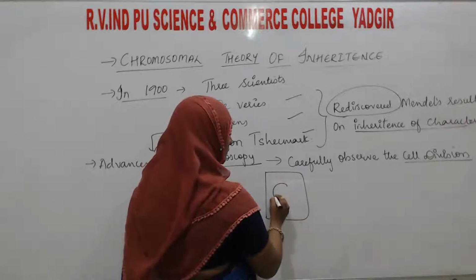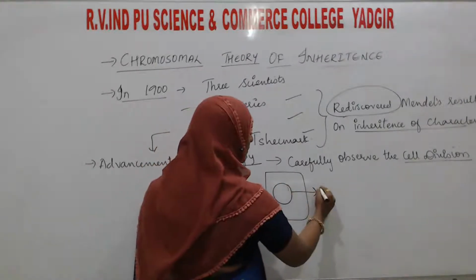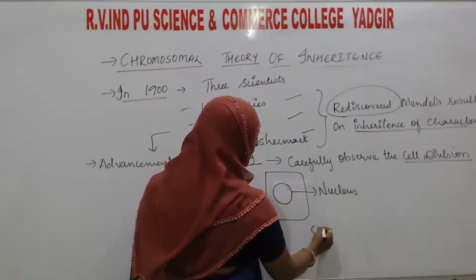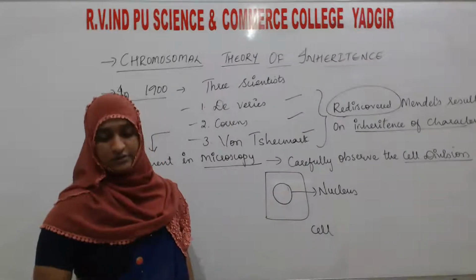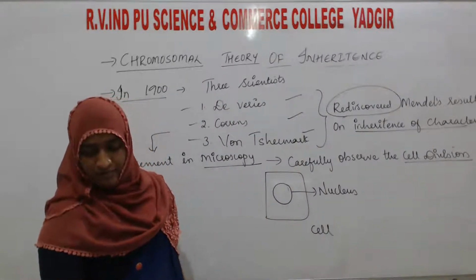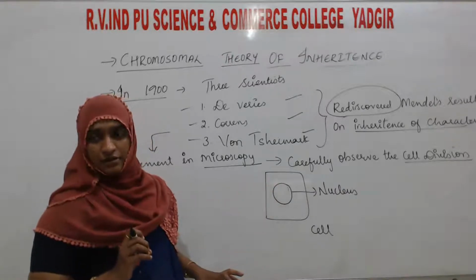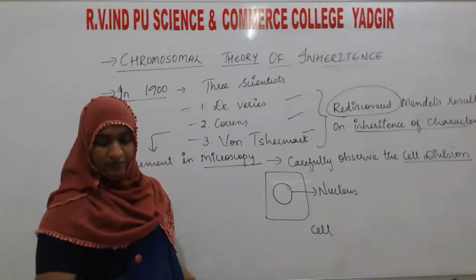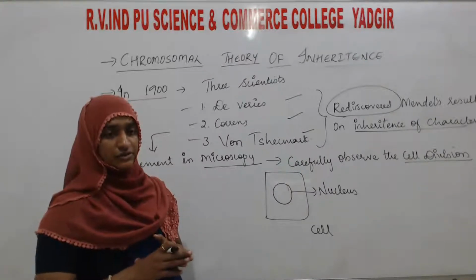In that division, they observed the nucleus in the cell. In that nucleus, they observed some structures that appear to double and divide just before each cell division.